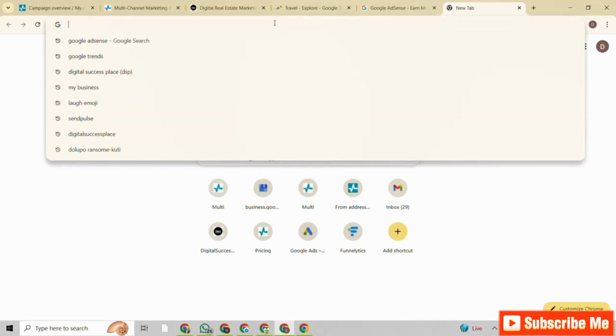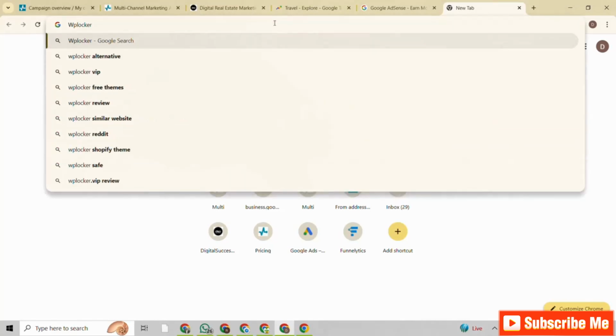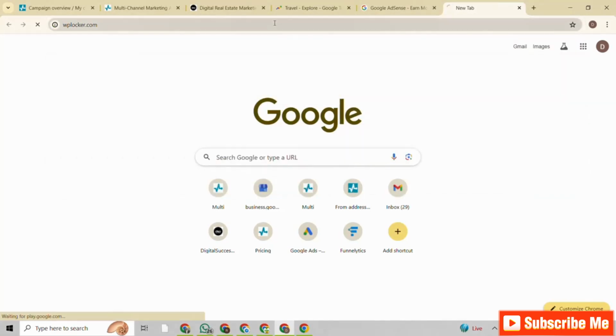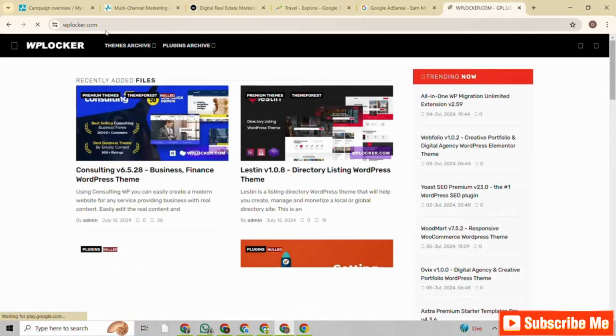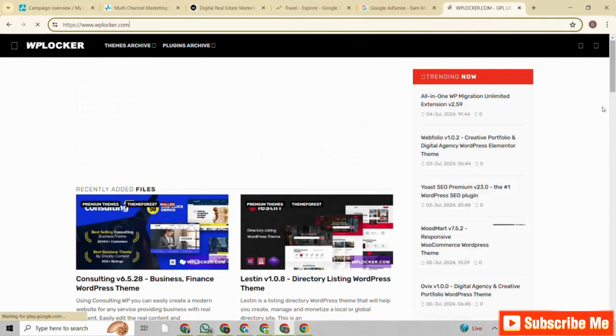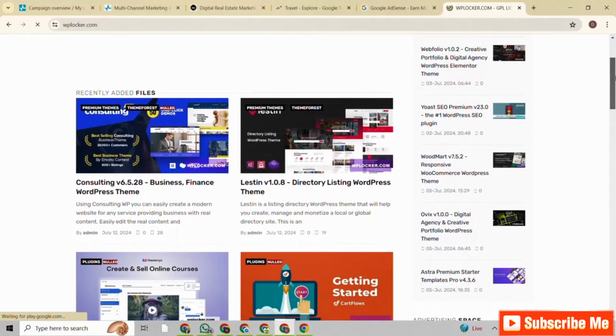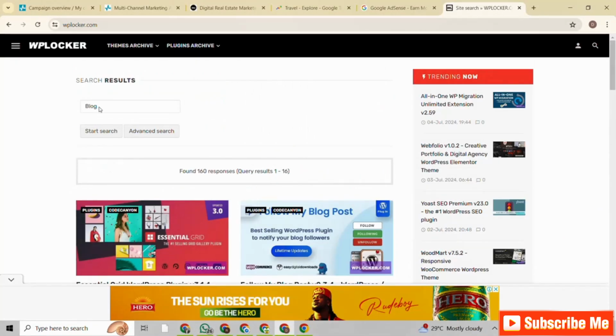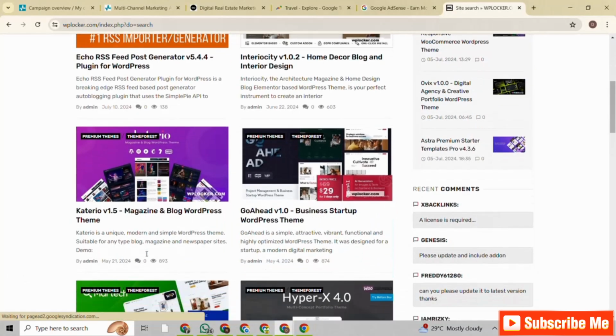So a platform like wplocker.com can actually help you get a free theme, right? So here on wplocker you can select any theme of your choice, right? And then it is completely free. Simple blogs, let's search for simple blogs. It gives us something different entirely.